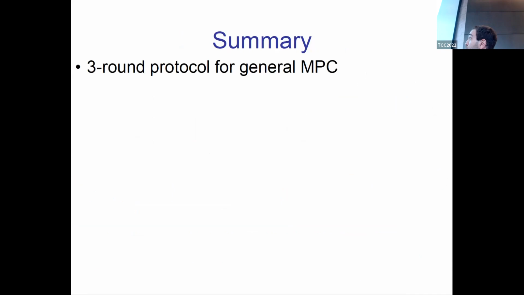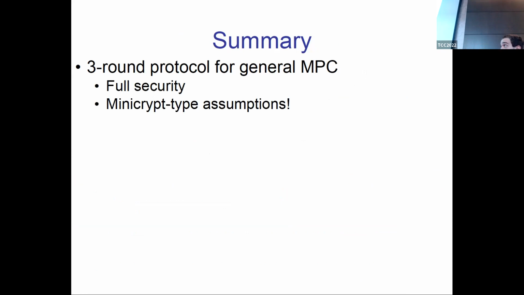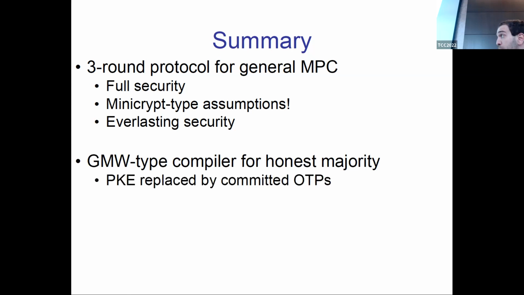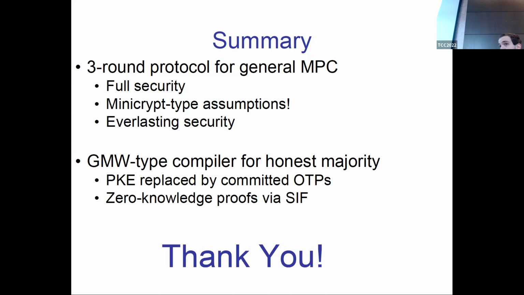Let me quickly summarize. We've seen a 3-round protocol for general MPC that provides full security under minicrypt type assumptions, and a version that provides everlasting security. The way to do it is to use a GMW type compiler for honest majority, where the public key encryption can be replaced by committed one-time pads, and zero-knowledge proofs can be executed by using single input functionalities. And that's it. Thank you.